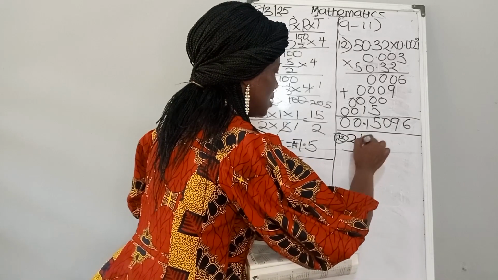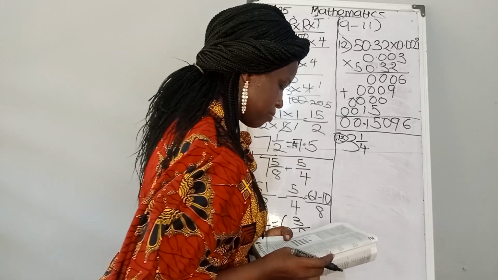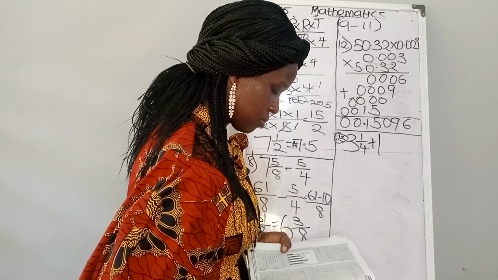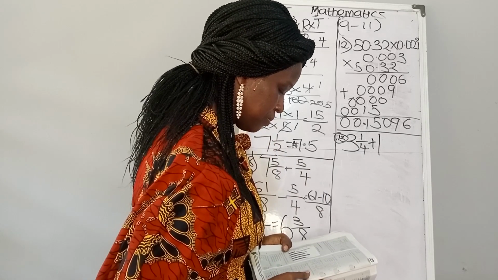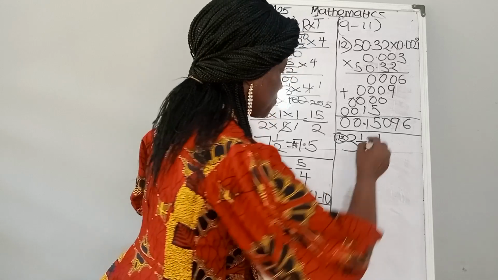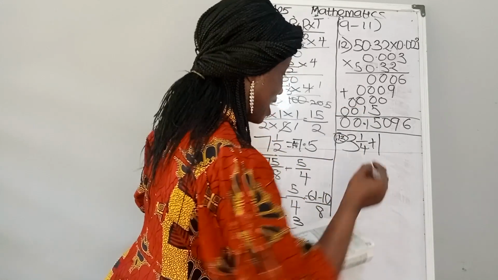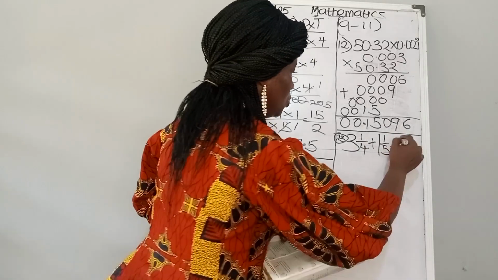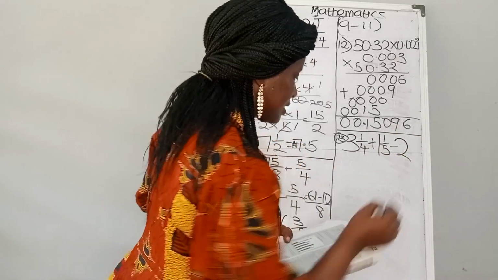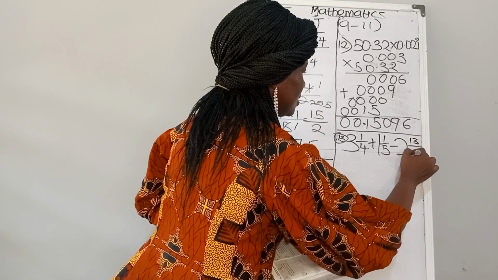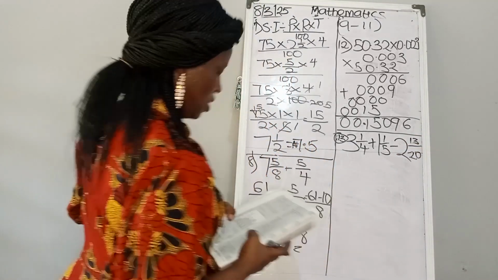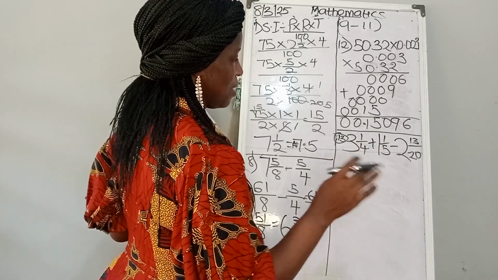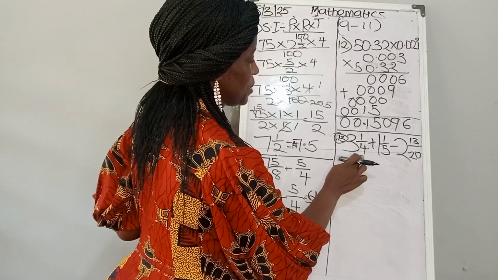So we have 3 whole number 1/4 plus 1 whole number 1/5 minus 2 whole number 13/20. Just like what I said the other time, let's change all these mixed numbers to improper fractions.